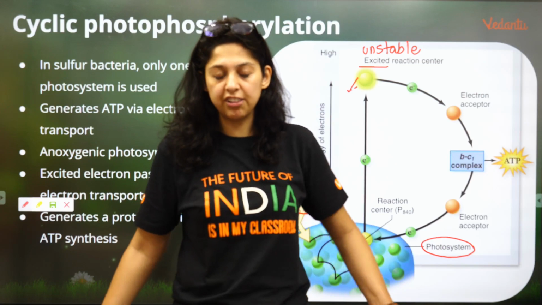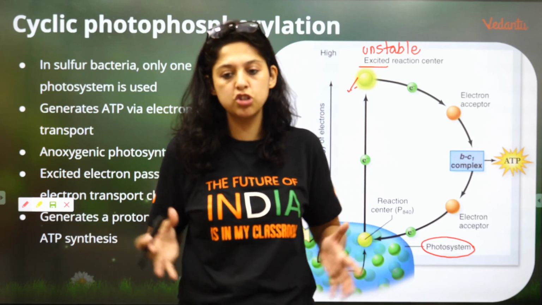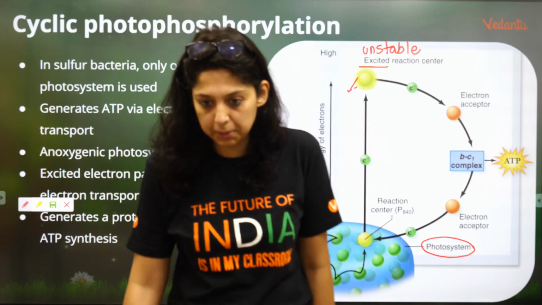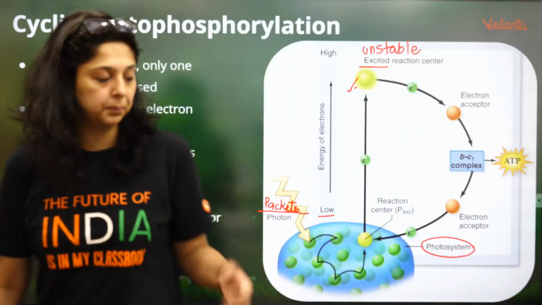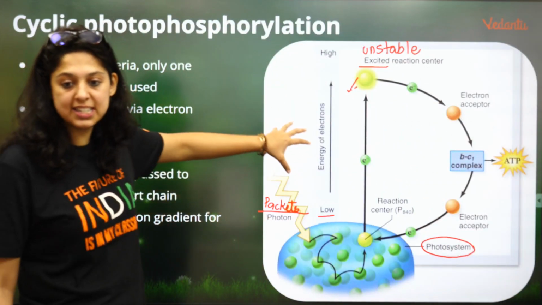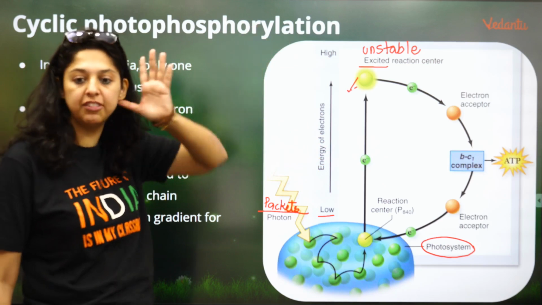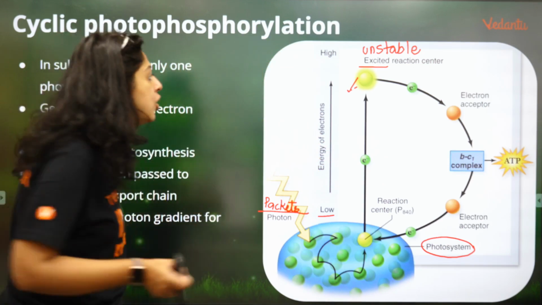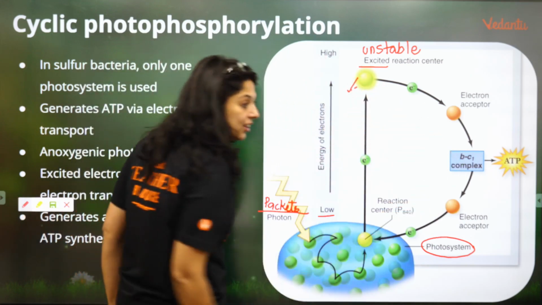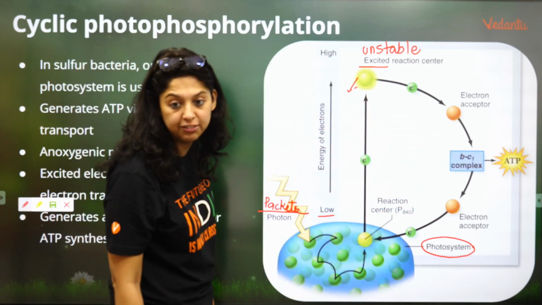Yes everybody, whenever anything is at a higher energy level, it is unstable. Is that clear? Whenever it is at a higher energy level, it is unstable. Energy ज़्यादा है और stability कम है. So it wants to come down to the lower energy level.